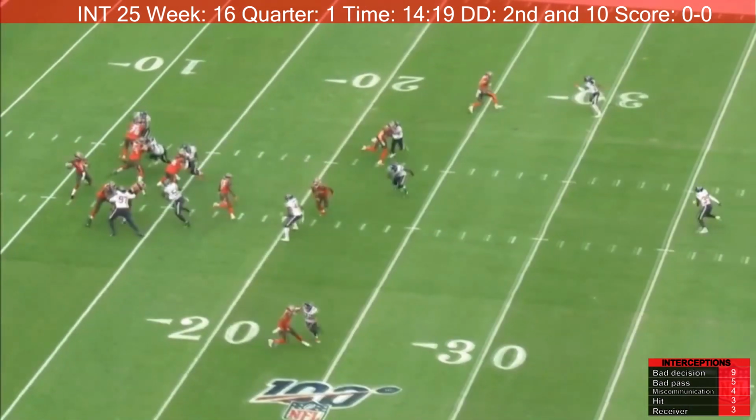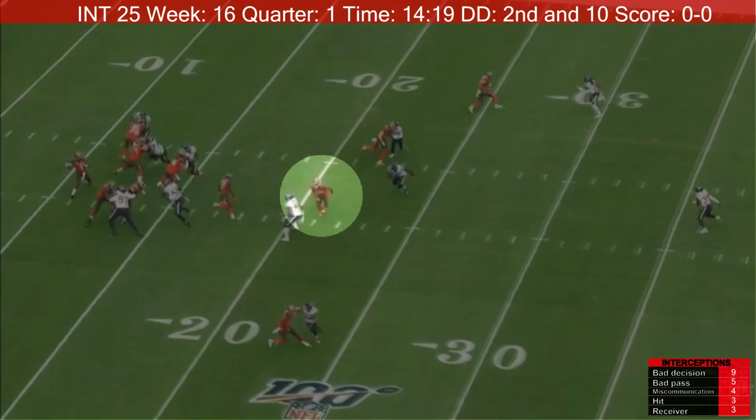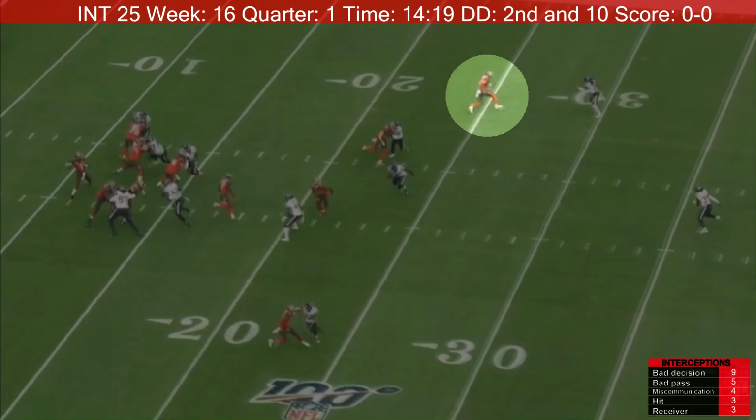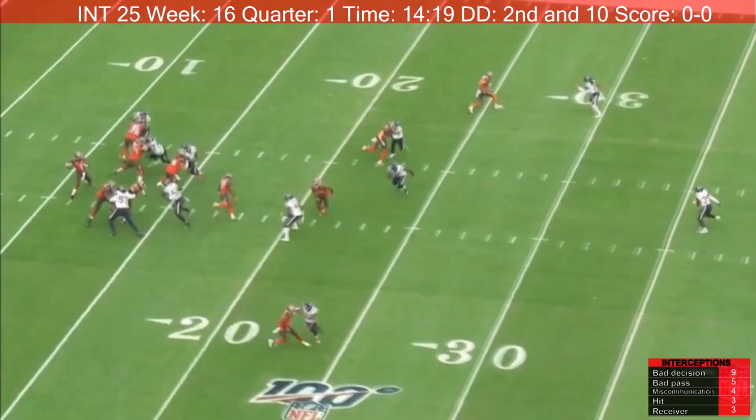Now, right there, you can see O.J. Howard is coming across. His coverage guy is way behind him. Instead, Jameis Winston decides to throw this out route, seeing the defender has got eyes on both of them. He's got the man in front of him. It's way too easy for him to undercut that out route.